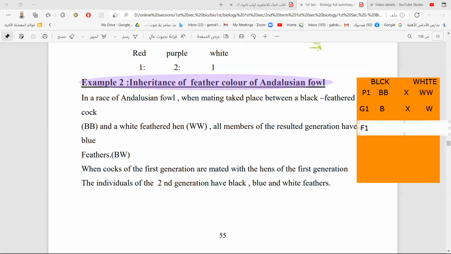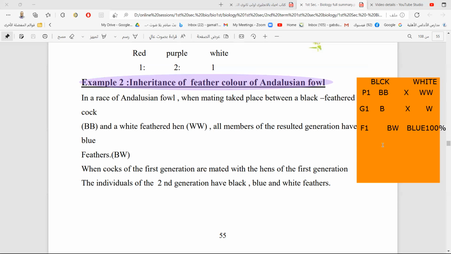What is the genotype of F1? It will be B capital, W capital. What is the color of this bird? Is it black? No. Is it white? No. It is a blue feather bird. It is a blue feather bird by 100%, which is a new trait, a completely new trait.